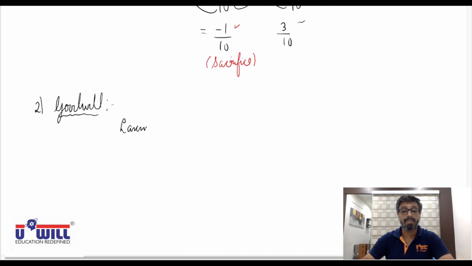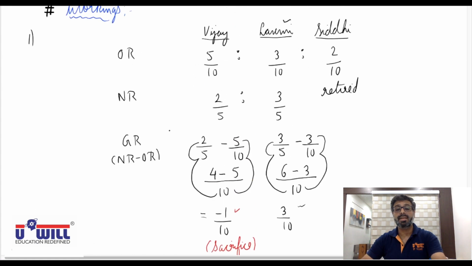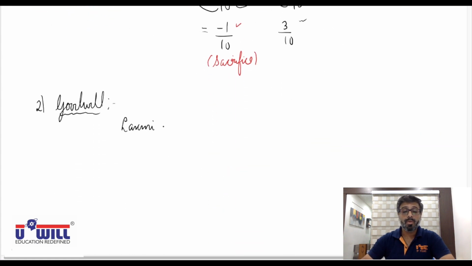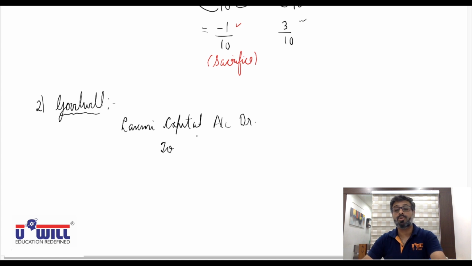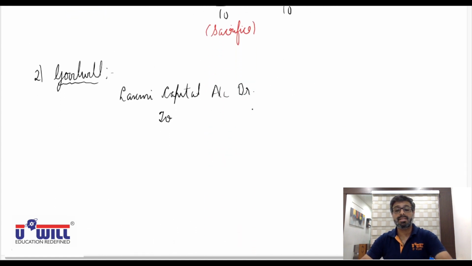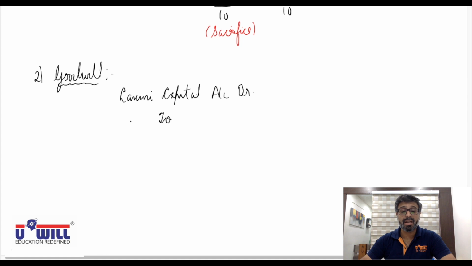Okay, both the remaining partners, Vijay and Lakshmi, won't be debited. Lakshmi's capital account debit. Only the gaining partner we have to debit. To retiring partner, of course there is Siddhi, but since Vijay is sacrificing, Vijay's capital account also we are going to credit. So to Vijay's capital account, because he is sacrificing instead of gaining, we will credit that, and to Siddhi's capital account, that is the retiring partner.